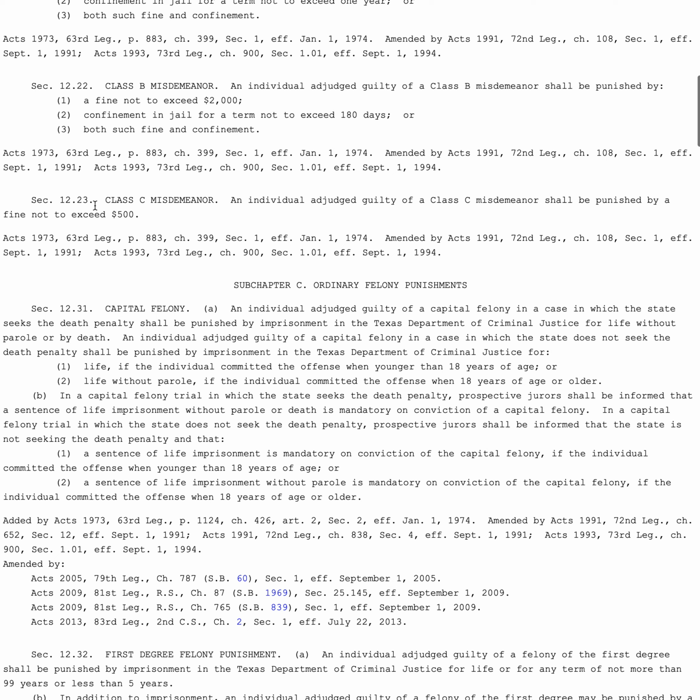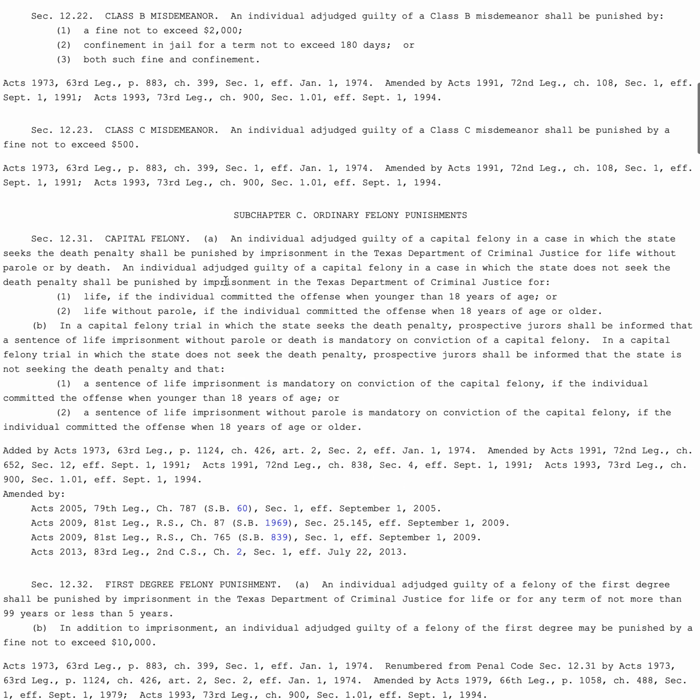And then in 12.23, you can see a Class C misdemeanor currently is a non-jailable offense with a punishment that includes fine only, not to exceed $500. So a $500 maximum fine, and you can even see up in the classification section, conviction of a Class C misdemeanor does not impose any legal disability or disadvantage. Then we move on to the felony.